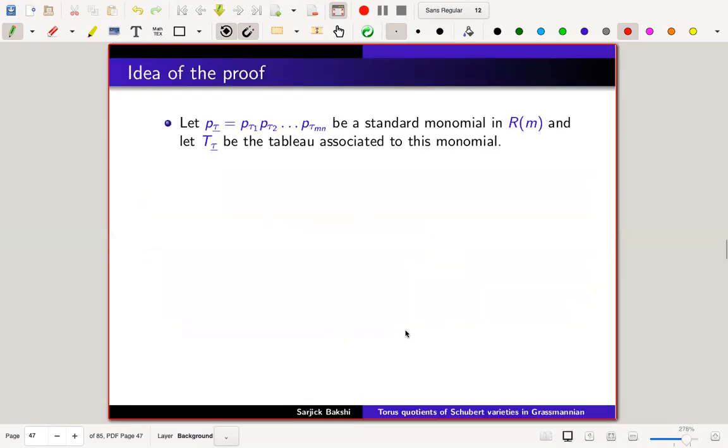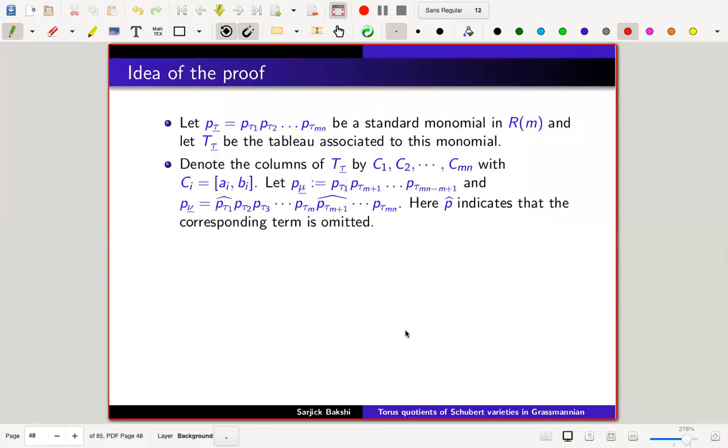Now let's get into the idea of the proof. So the proof is basically finding an algorithm to find the pre-image. So I start with an element of Rn and we'll find a pre-image, and theta will be the respective tableau, and p-mu,